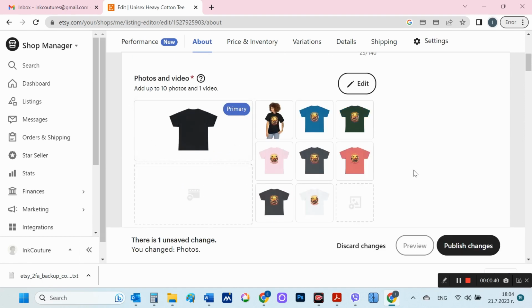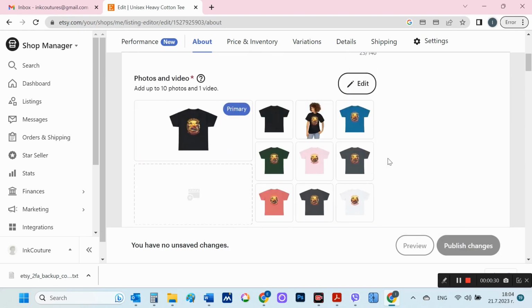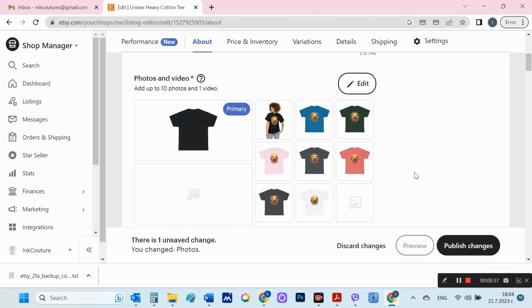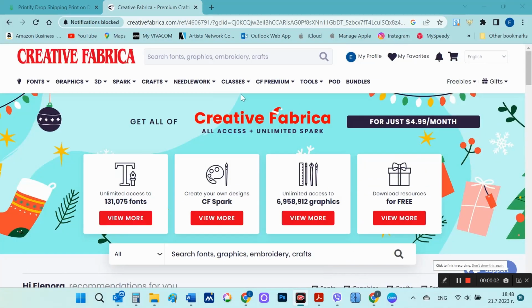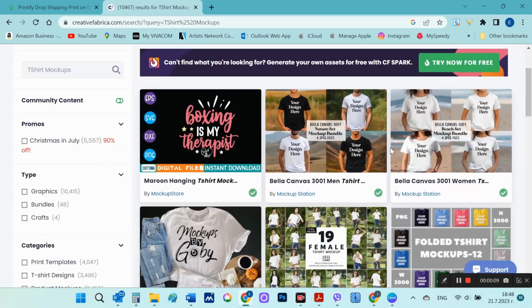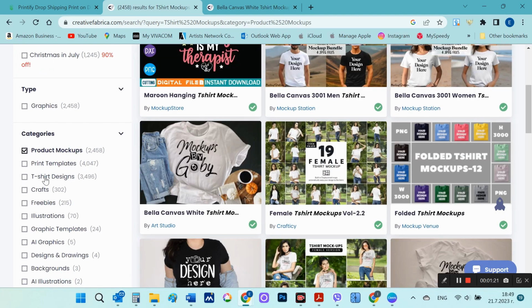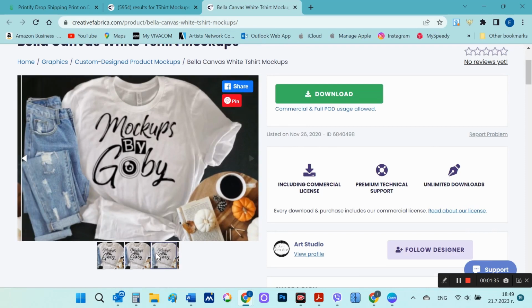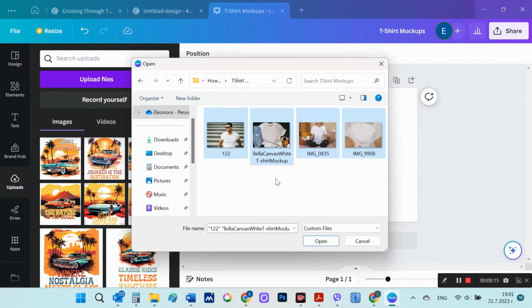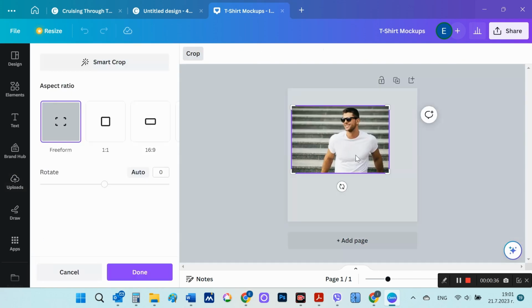I'm open for editing to add product information to help Etsy's algorithm identify and recommend this product. Here I can add different mockups. For a template, I am looking for a suitable one in Creative Fabrica. I then open this template in Canva and place my design. I am downloading it in PNG format.